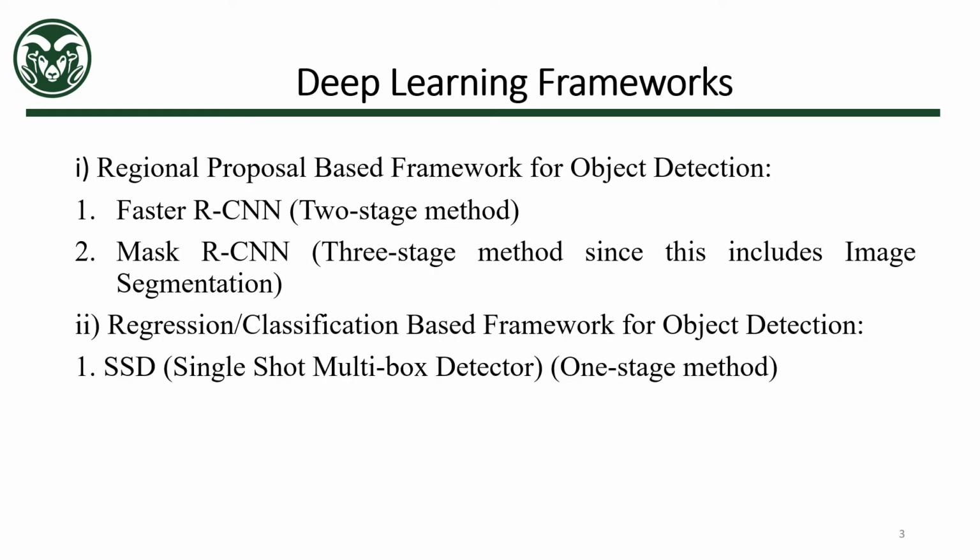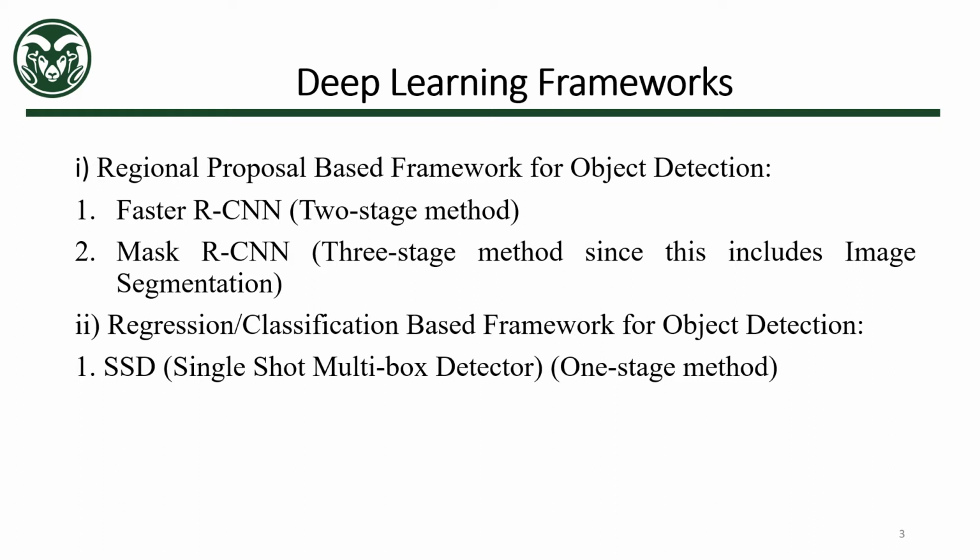Moving on to the next slide, we have deep learning frameworks. These can be classified into two groups. One is the region proposal based framework and the other one is the regression or classification based framework. Under the region proposal based framework, we have Faster RCNN and Mask RCNN.